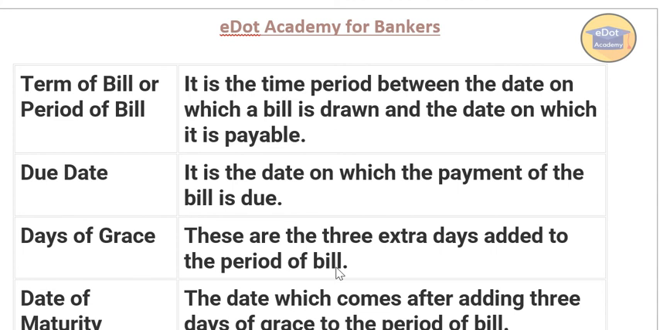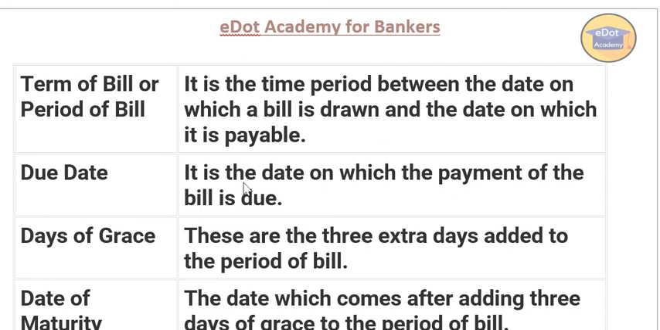They can ask the question, what is the term of the bill or the period of the bill? It is the time period between the date on which the bill is drawn and the date on which it is payable, because the drawer must be mentioning the date on which we are going to pay. If it is 90 days, the period will be 90 days. That means from the date it is made to the date on which it is payable. It's called the period of the bill.